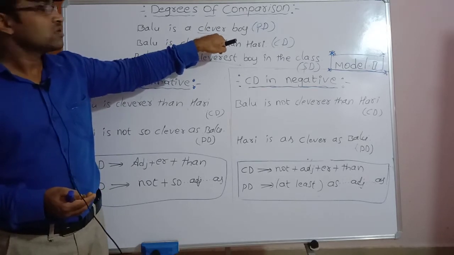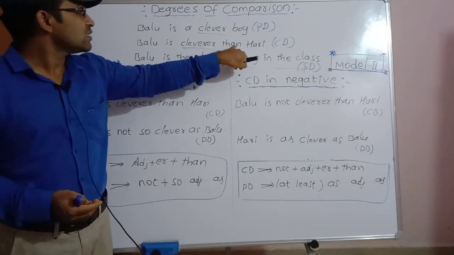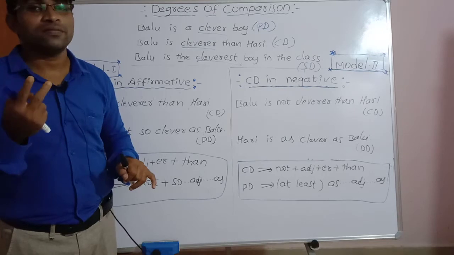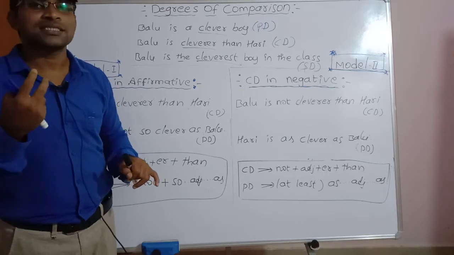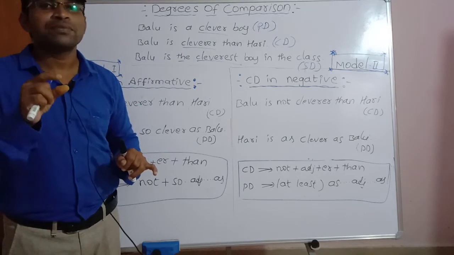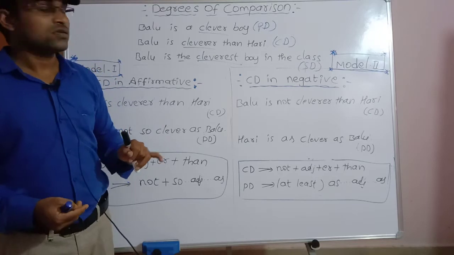Clever. Coming to the second one, Balu is cleverer than Hari. Here we take two people, Balu and Hari. Here the comparison is between two boys.